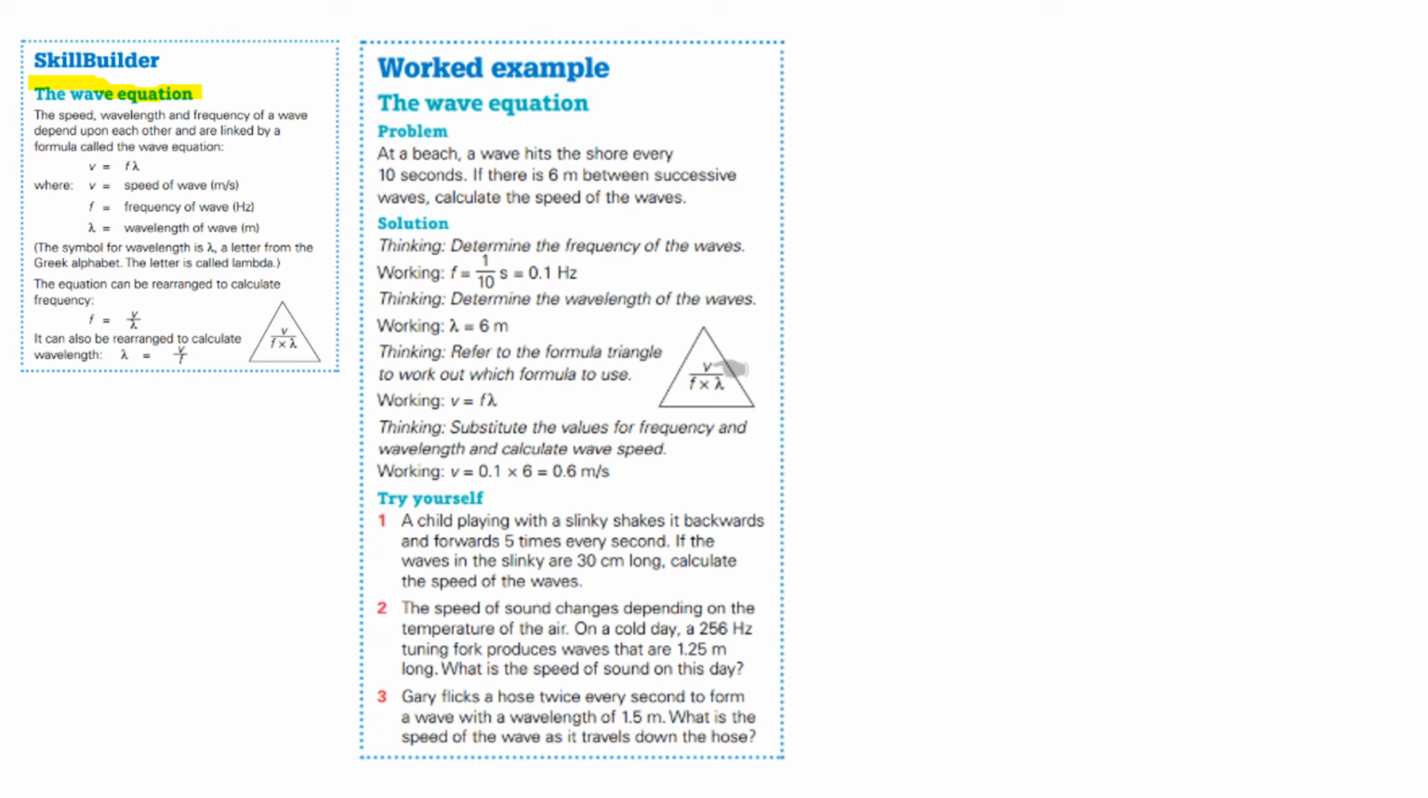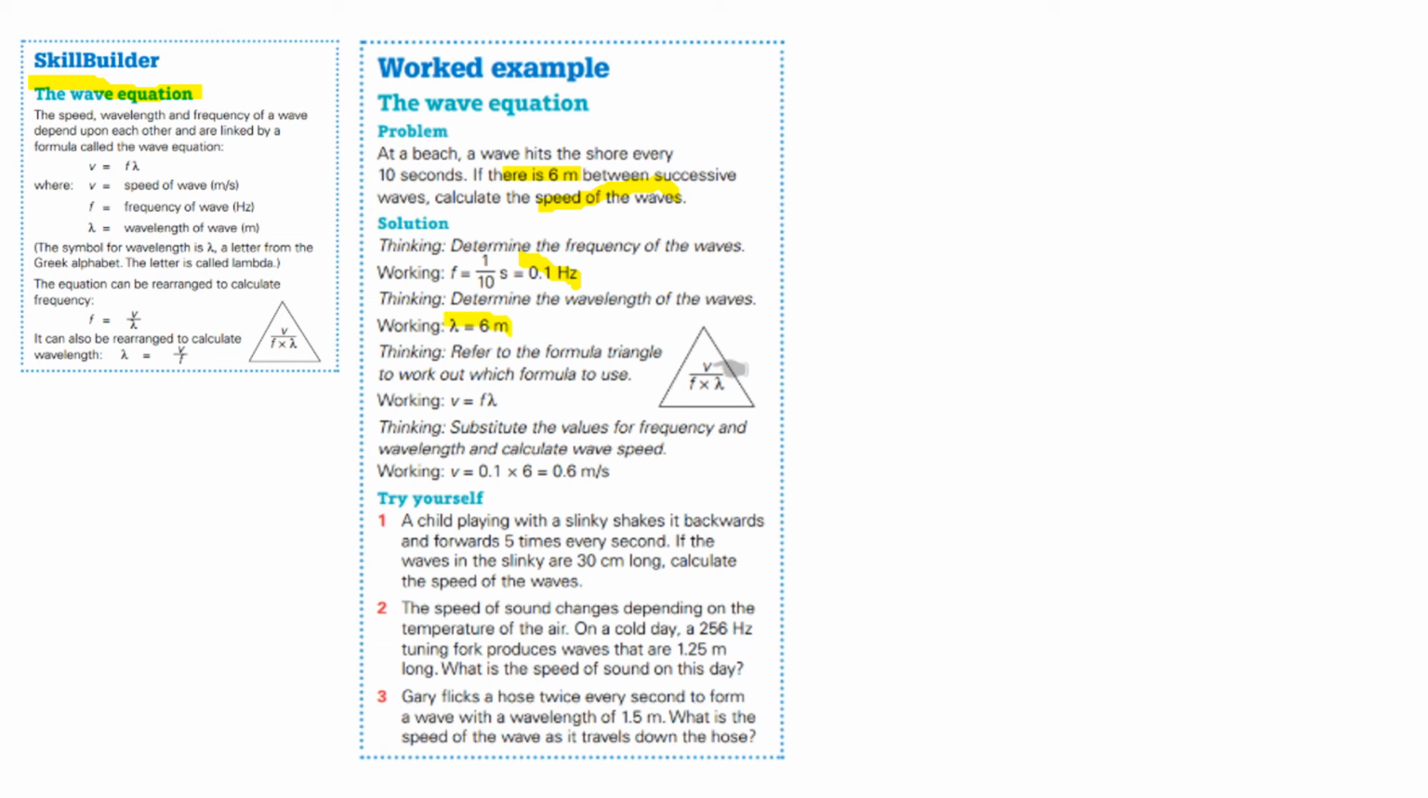Here we have the worded example. It says, at the beach, a wave hits the shore every 10 seconds. If there are 6 meters between successive waves, calculate the speed of the waves. If a wave hits the shore every 10 seconds, we know the frequency will be 1 divided by 10, because frequency is the number of waves per second. So the frequency will be 0.1 hertz. The wavelength is 6 meters because it's 6 meters between successive waves.